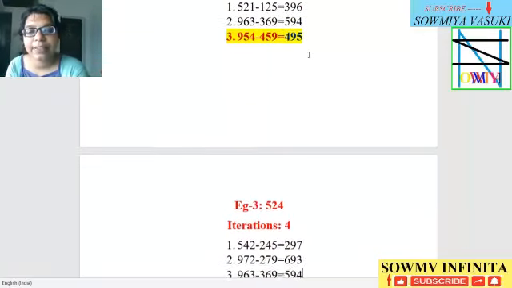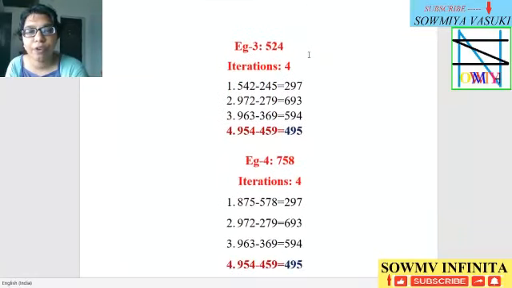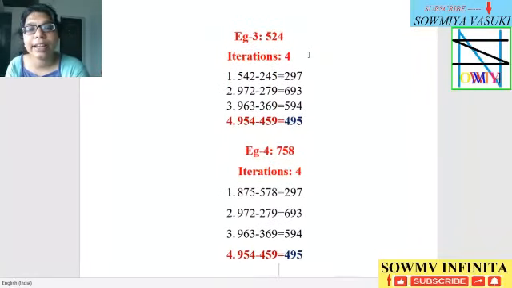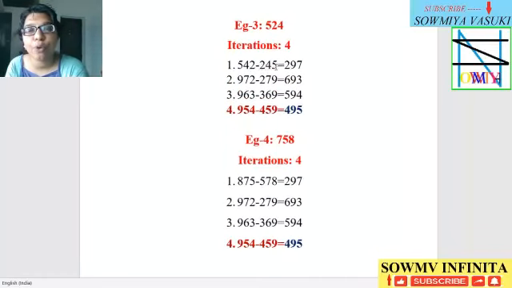Our next example is 524. 524 has 4 iterations. 542 minus 245 is equal to 297. 297 has a further iteration: 972 minus 279 is equal to 693. This 693 goes to the next iteration: 963 minus 369 is equal to 594. The 594 goes for a further iteration: 954 minus 459 is equal to 495. So 524 gets into the loop of 495.